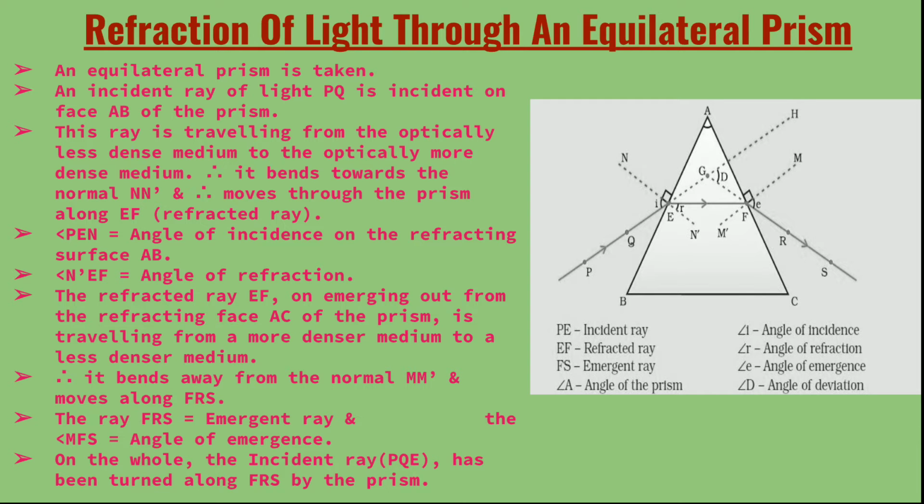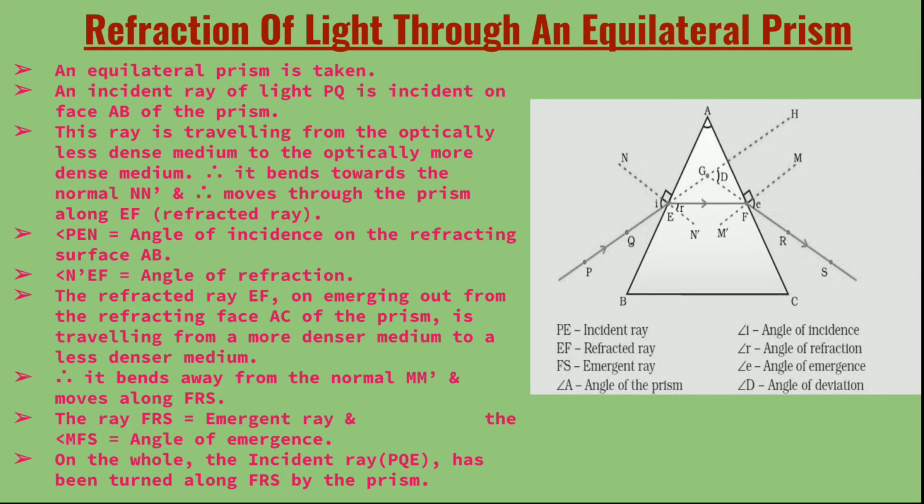Next we come to refraction of light through an equilateral prism. Equilateral means all the 3 sides are the same. So we take such a prism. We have to take an equilateral prism and an incident ray of light PQ, which is striking on one of the surfaces of the prism. Here it is taken as AB, which is where the PQ light ray is striking. That is, the incident ray is striking on the surface AB.